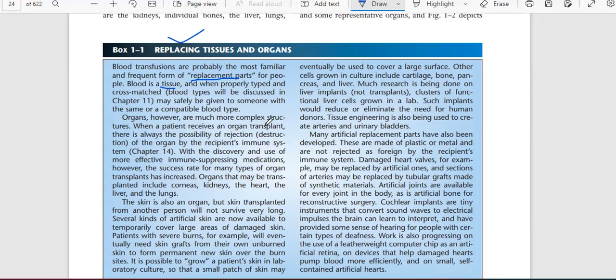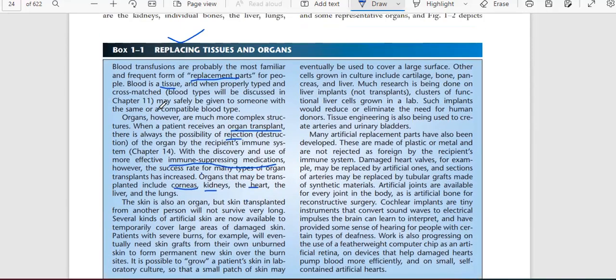Organs, however, are much more complex structures. When a patient receives an organ transplant, there is always the possibility of rejection, destruction of the organ by the recipient's immune system. With the discovery and use of more effective immune suppressing medications, however, the success rate of many types of organ transplants has increased. Organs that may be transplanted include corneas, kidneys, heart, the liver, and the lungs.